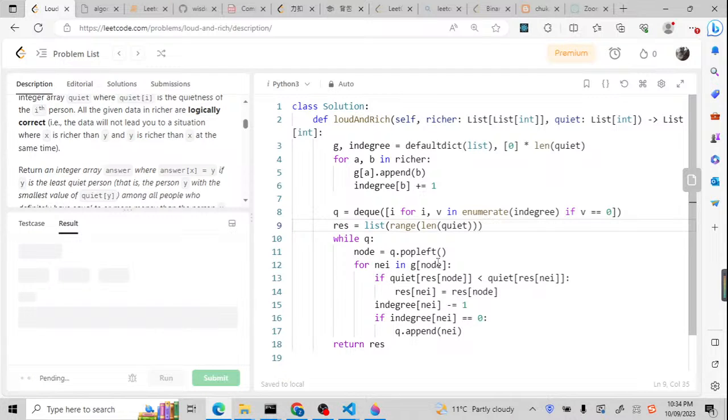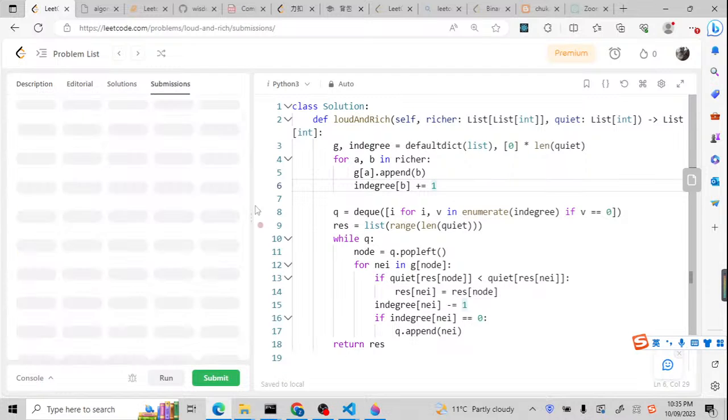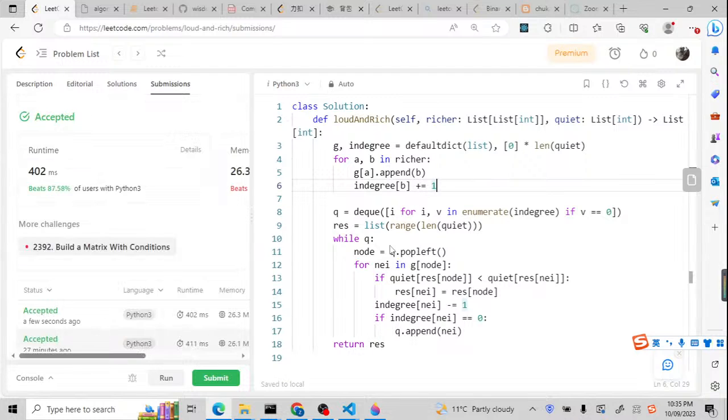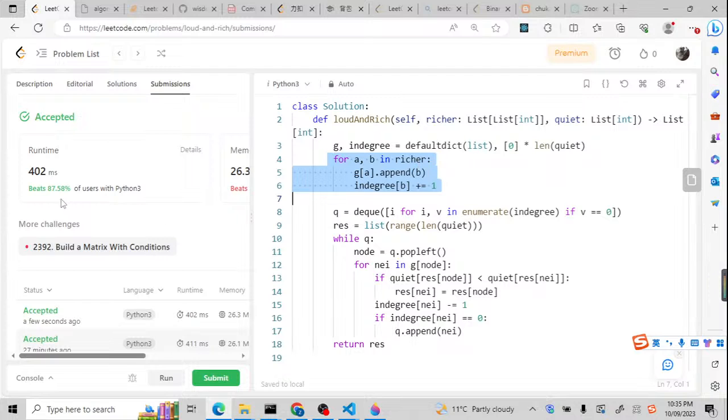After that, I will analyze the time complexity and why we have to use topological sort with BFS or DFS, because this one really saves time. You don't need to check the nodes one by one. You just need one loop. So this loop's time complexity is n, where n is the number of nodes. And for here, the time complexity is m, where m is the number of edges. As you can see, it's pretty fast. It's nearly 87% of all Python 3 submissions.